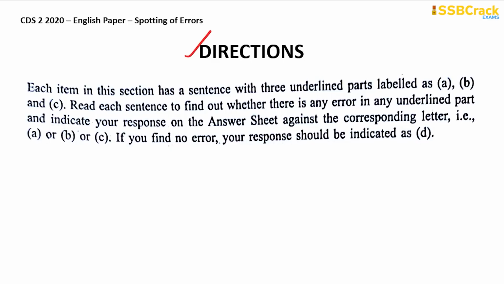So first we need to read the sentence which has been divided into 3 underlined parts, and those 3 underlined parts have been labeled as A, B and C. So first we need to find out whether there is any grammatical error in any of the parts in the sentence. So if for example part B of a sentence has an error, we have to write our answer as option B. If on the other hand we find that there is no grammatical error in the sentence, then our answer would be option D, which is no error. So let's start with the first question under spotting of errors for your CDS 2 2020 English paper.